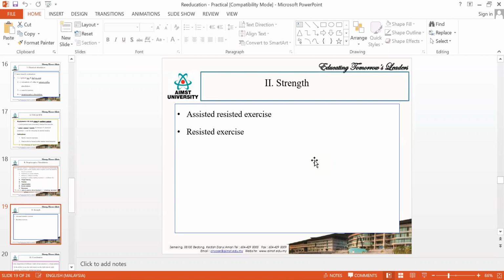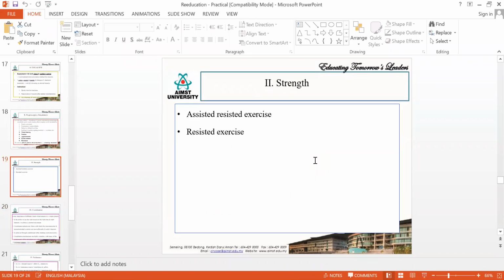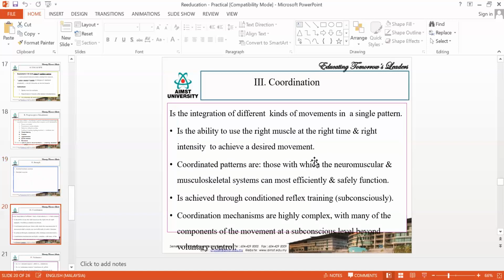Here you will be doing resisted exercises and active resisted exercises to that particular muscle, so that the muscle power increases. The next is after the muscle power is 5. After the muscle power increases to 5, then you have to increase their coordination. For coordination, you have to go for Frenkel's exercises. Do you remember, last class, we learned about Frenkel's exercise. You can do a lot of coordination exercises to improve the coordination.